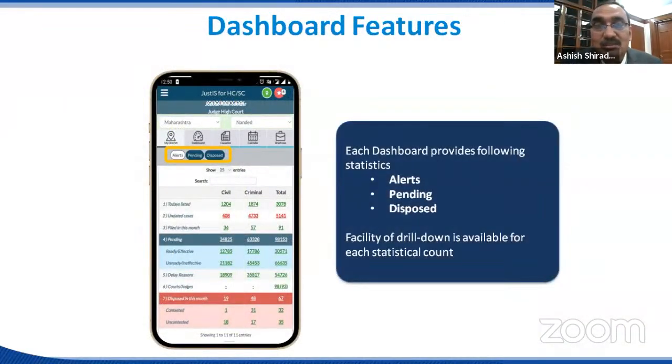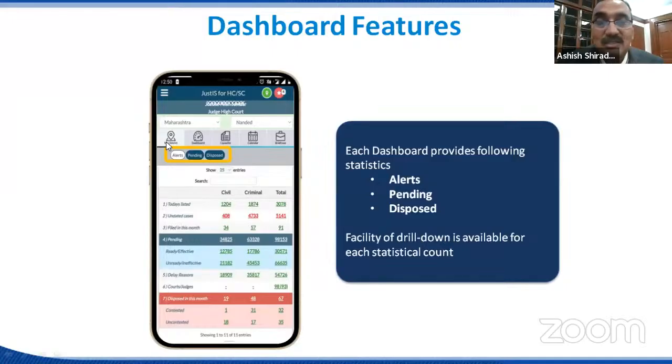These are the glimpses, sir. So these are the two icons. Now, the moment the guardian judge logs in, supposing Maharashtra and Nanded. If a guardian judge is a guardian judge for 2 or more districts, then the respective districts will be shown in the drop-down menu. If the guardian judge is only for 1 district, then only 1 district will be shown in the drop-down menu, and that district will be selected by default.